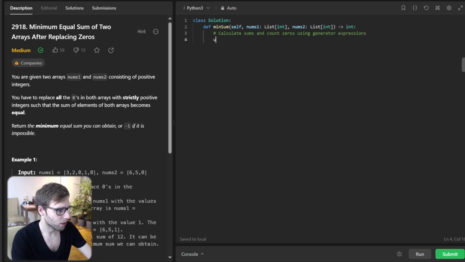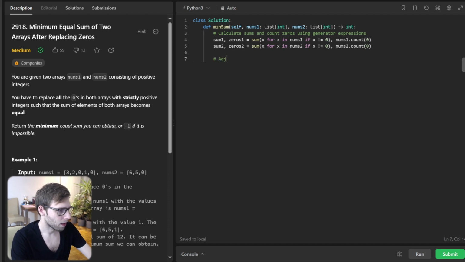So we will have sum1, zeros1 equal sum x for x in num1 if x not 0, and num1.count(0), and sum2, zeros2 equal sum x for x in num2 if x not 0, and num2.count(0).